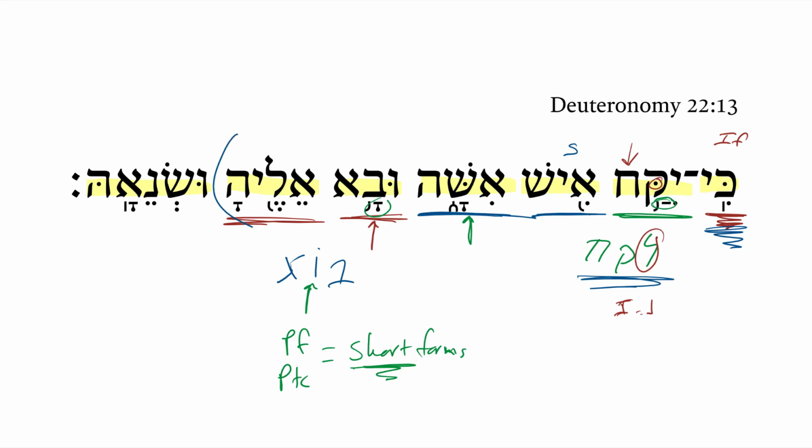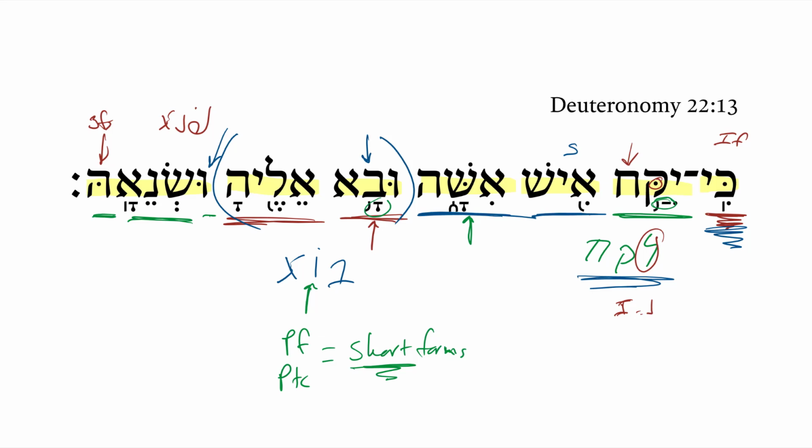Now this is idiomatic or euphemistic for physical intimacy in the marriage. And so in this case, bo is functioning in that way, and that indeed is one of those options. So if a man takes a wife and he enters to her, and then this is where it starts to turn, and he hates her. Notice we've got the third feminine singular object suffix there. The verbal root is sana, to hate, and we have a qal perfect third masculine singular with that vav consecutive, so we're looking at a vekatal form, and he hates her.